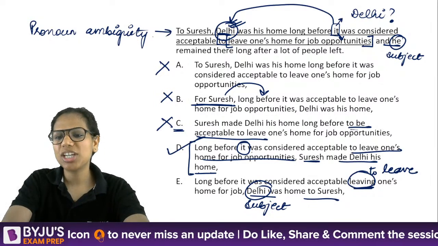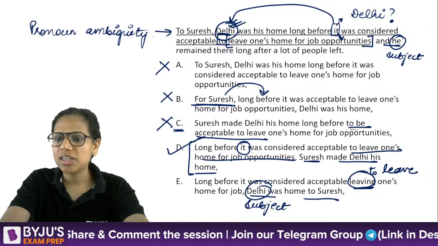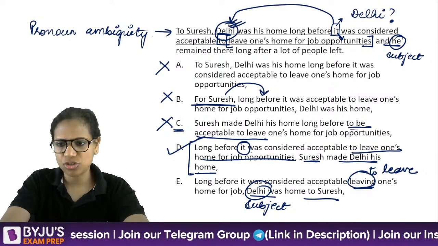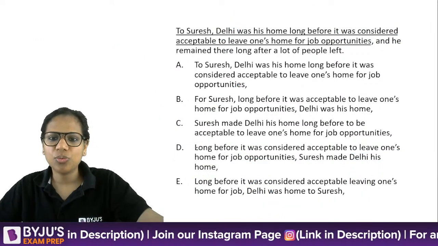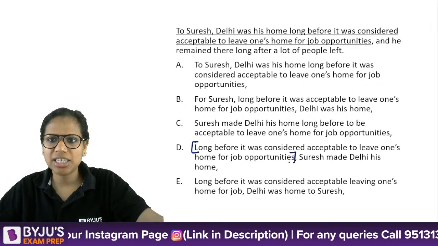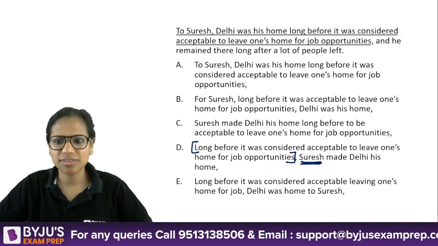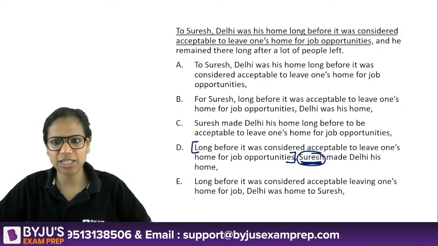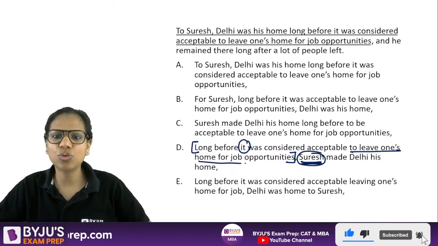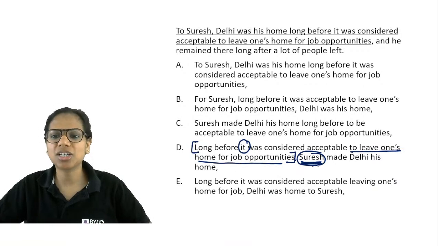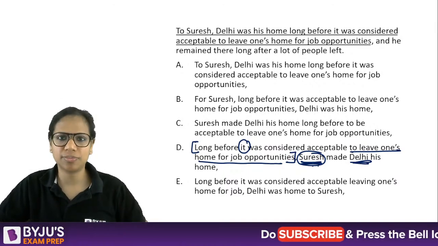Okay, so let's move to the next question now. You've learned something nuanced in this one. In D, why is there no scope of doubt for the subject or reference of "it"? Indeed the doubt is not there, because see this. The subject of the next sentence is Suresh, right? So long before it was considered acceptable, what? To leave one's home for job opportunities. And then I begin the discussion. Suresh made Delhi his home. Delhi is not even the subject of the next sentence. It comes later on, right?